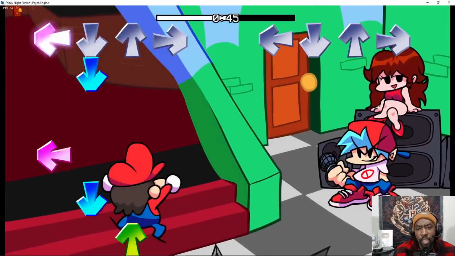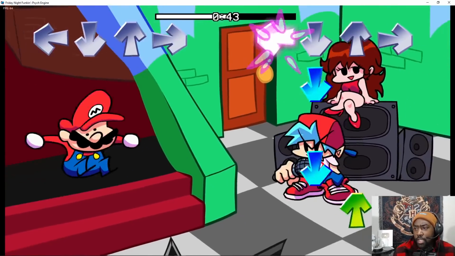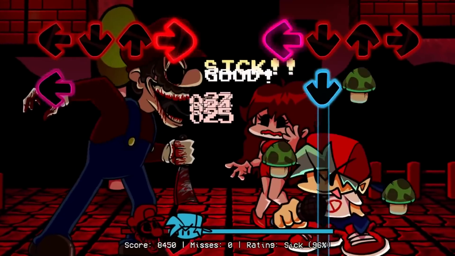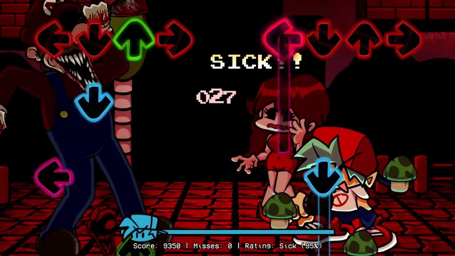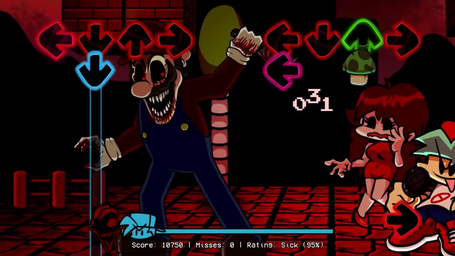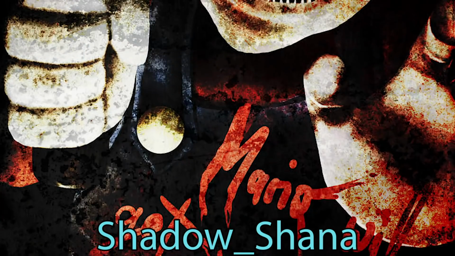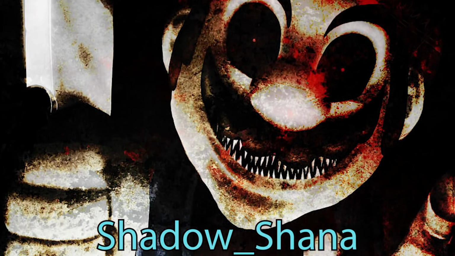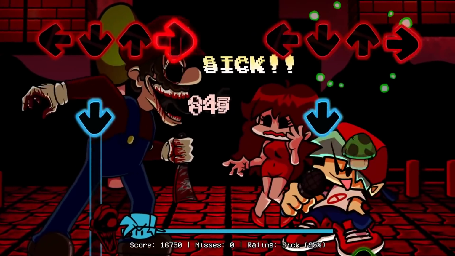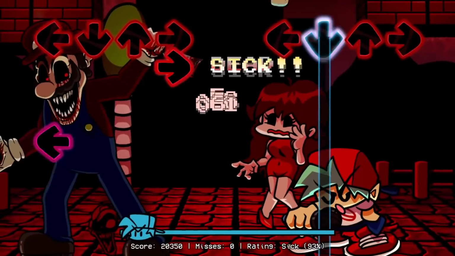Now, the next Mario that I want to cover is going to be from the Mario Madness mod, and there's actually quite a few Marios in that mod, so let's go ahead and start out with Mario.EXE. Now, a lot of people think that Mario.EXE is like Sonic.exe, meaning that he originated from a creepypasta, but that's not technically true. Mario.exe is actually from a piece of artwork that was created on DeviantArt by a creator named Shadow Shana. This person's artwork is actually what influenced the Mario.exe creepypastas and creepypasta games.